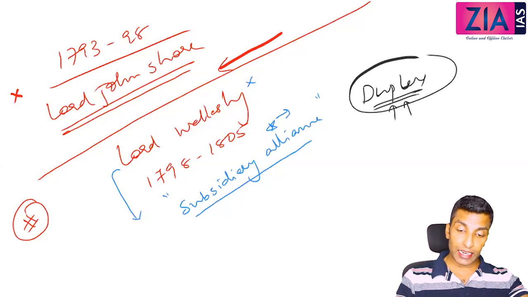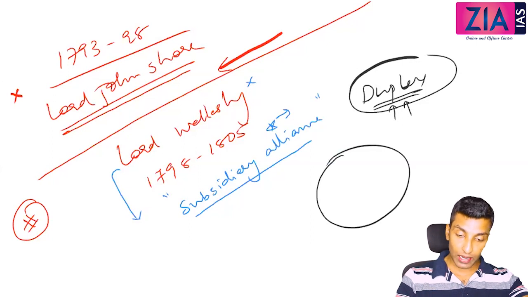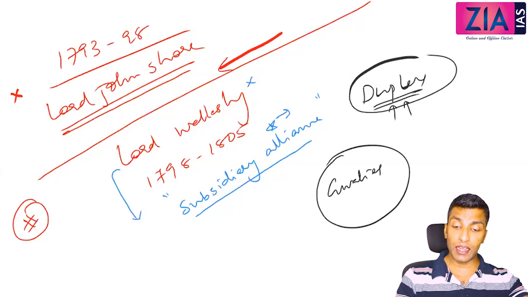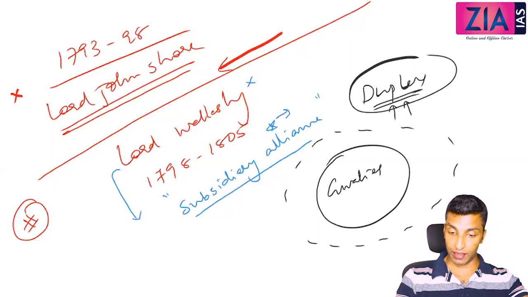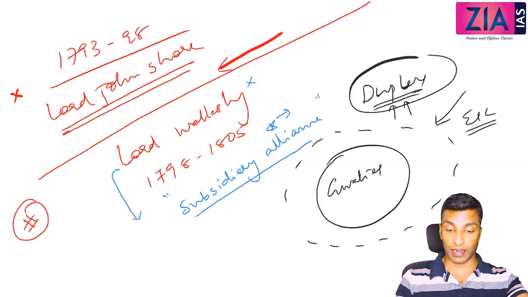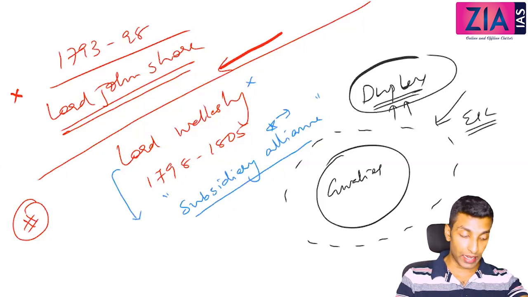So subsidiary alliance is basically a military help. For example, the local king, let's say Gwalior, was facing a threat from other local rulers or from any other power. So what will happen is the East India Company will deploy the military here. The East India Company will offer the military help. So this is what you mean by subsidiary alliance. When you talk about subsidiary alliance, it is just the military help.